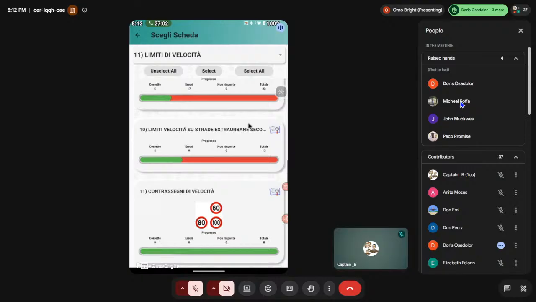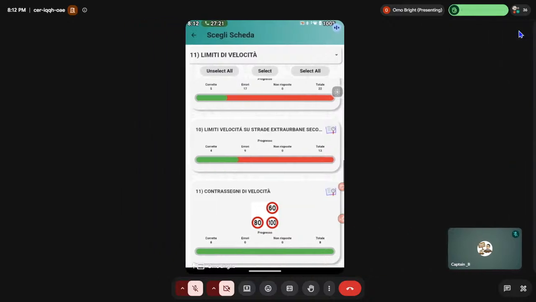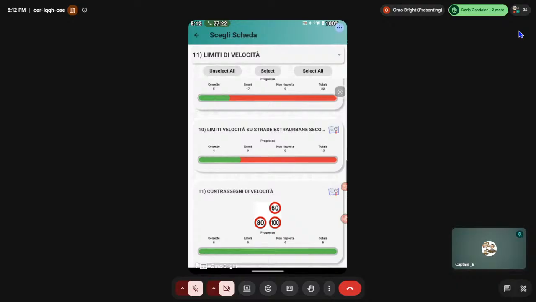Minus 20. When there's a weather change, the speed limit changes to 90. You forgot, Ruth. Pay attention, okay? So when there's a weather change, the speed limit goes down. As we proceed, definitely we have more and more questions to ask. Let's proceed. Thank you, everybody.